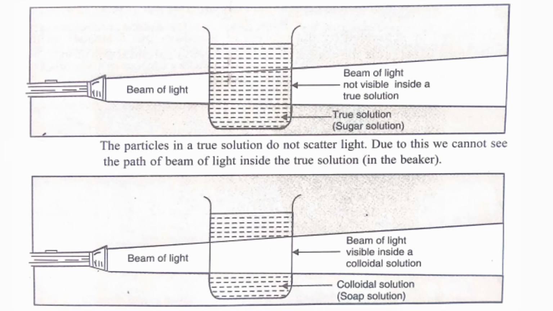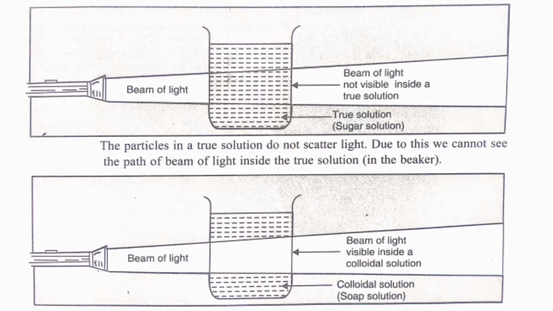Now dear students, we have to do some experiment and observe what result we get. Here in a true solution, the solute particles are so small that they cannot scatter light rays falling on them. You can see in this figure. But in a colloidal solution, the particles are big enough to scatter light.